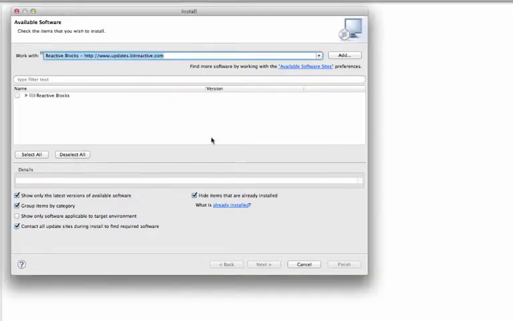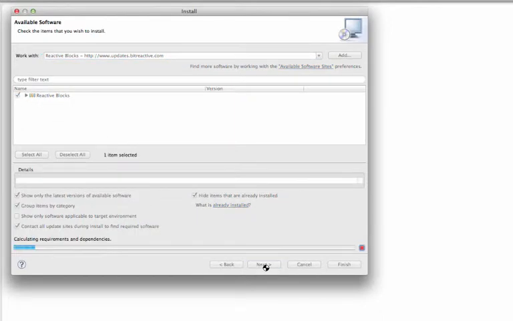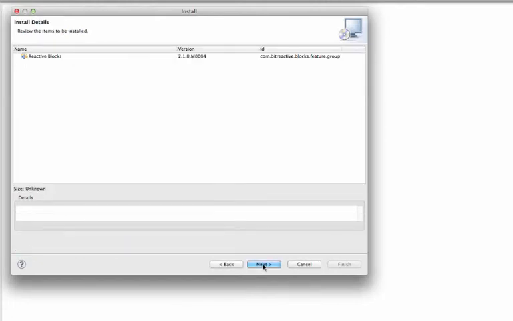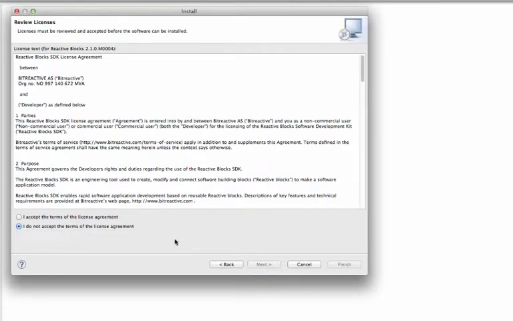And then you choose Reactive Blocks to be installed. And hit Next. Accept the terms of the license agreement. And finish.